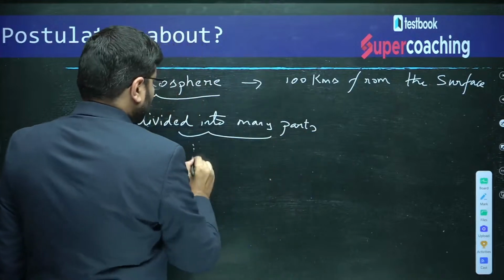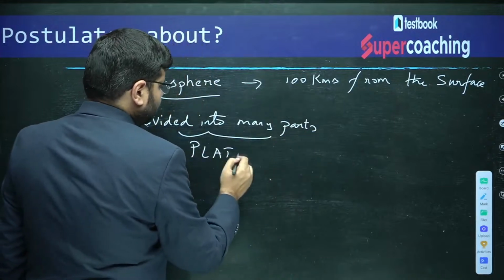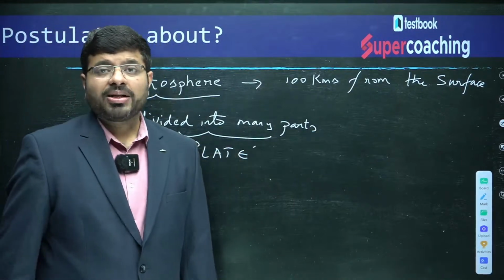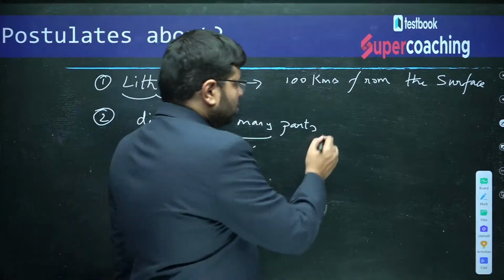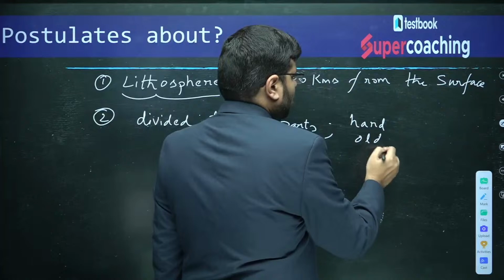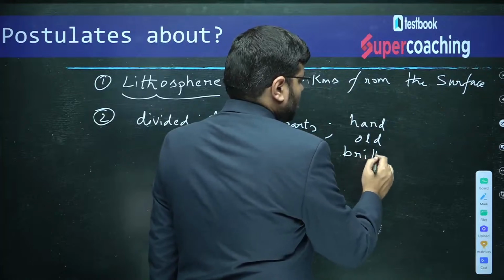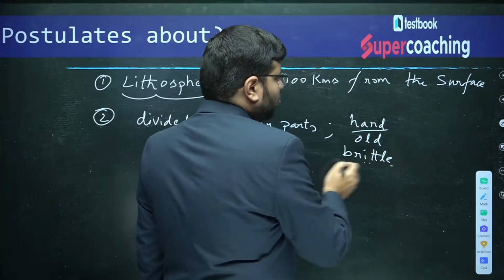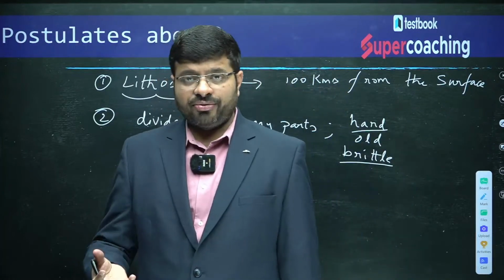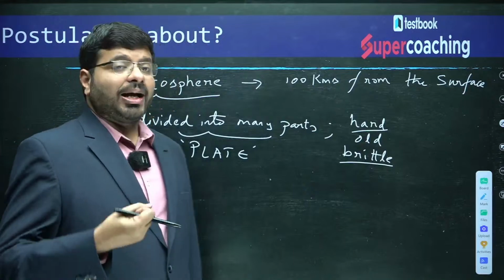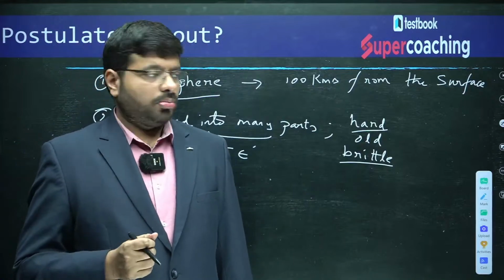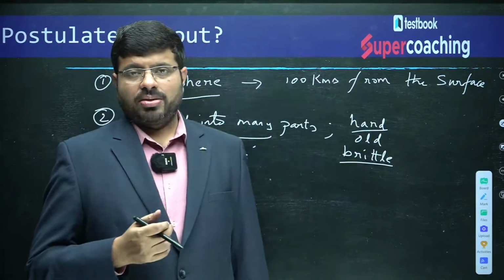Each part is what we call a plate. The lithosphere is divided into many parts, and each part is a plate. This lithosphere is hard and old, but it is also brittle. How can I put both the words hard and brittle in the same line? It is hard enough, but it is not so hard that it cannot be broken. So it can be easily moved. That is the brittleness.